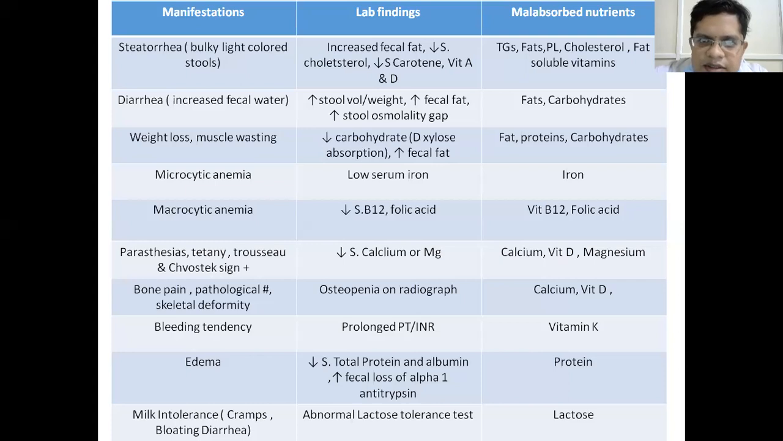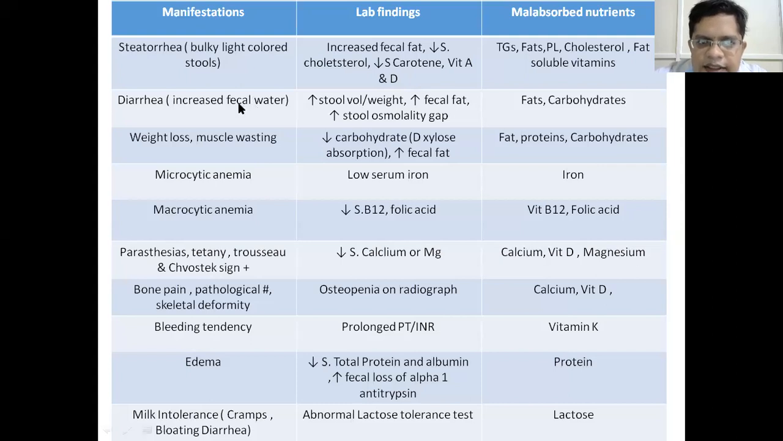Okay, so this is the clinical manifestation. Patients usually present with diarrhea with bulky stools which do not flush on putting water. What laboratory findings do you elicit? If you examine the fecal matter, there is increased fecal fat. Similarly, in the blood there is decreased serum cholesterol because of decreased absorption of cholesterol. Similarly, there is decreased serum carotene and decreased fat soluble vitamins like vitamin A, D, E and K.